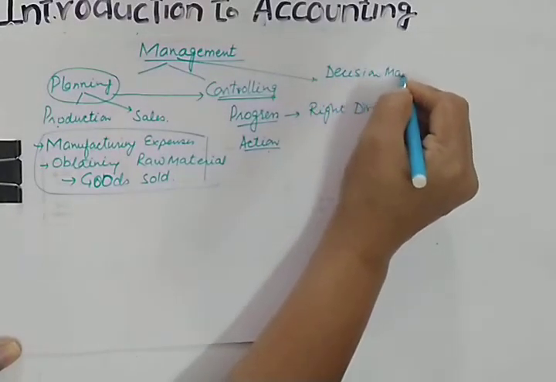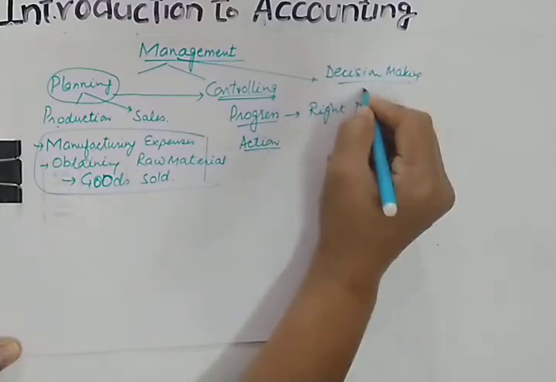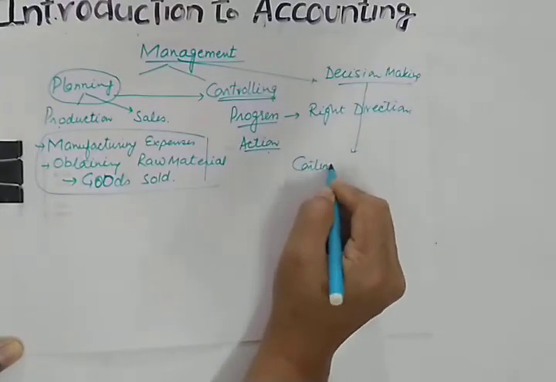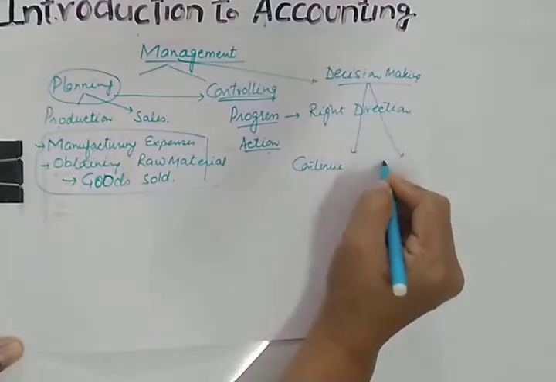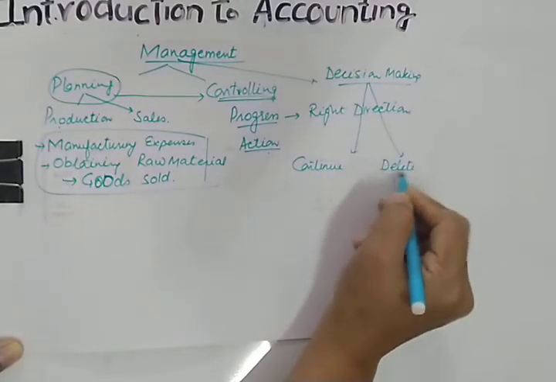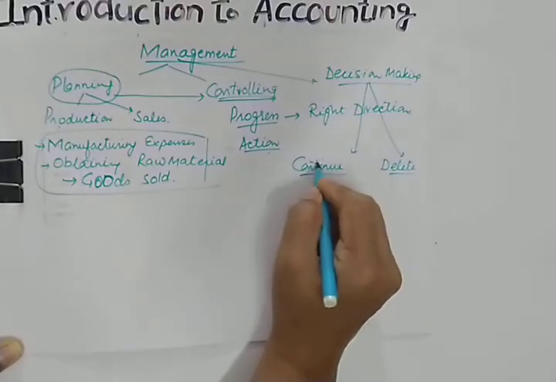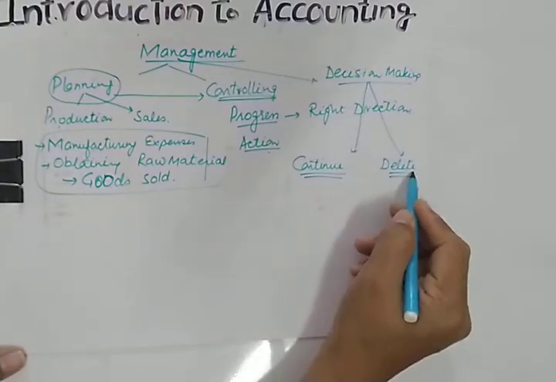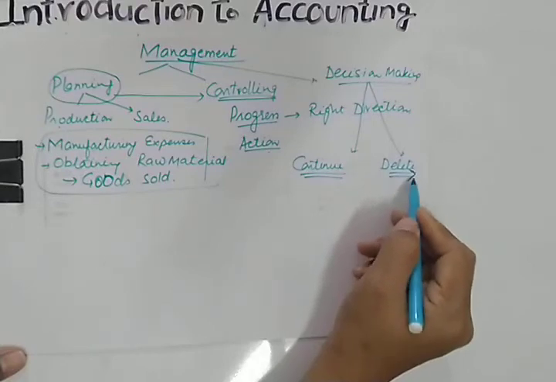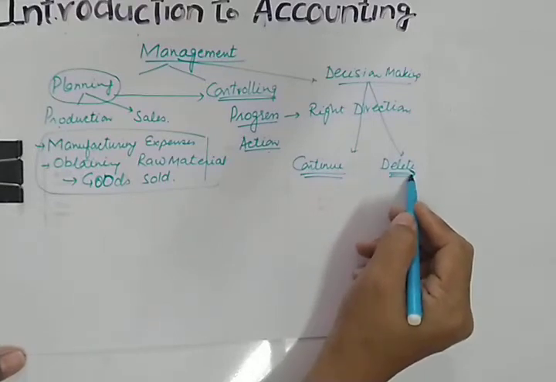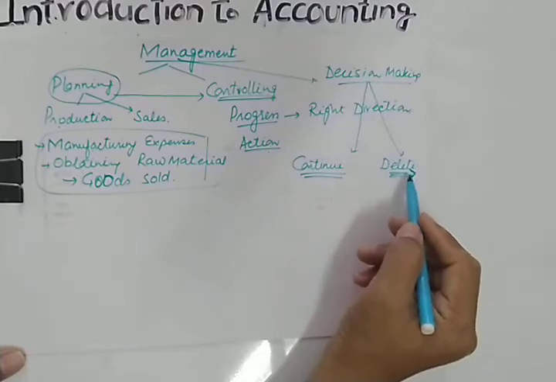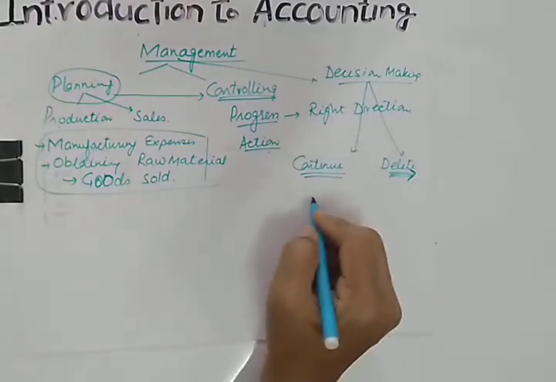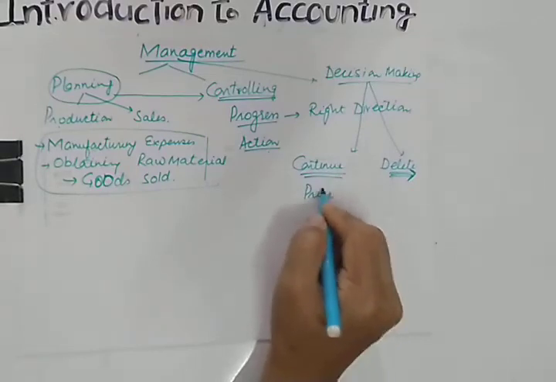What is the meaning of decision making? Management is the one who decides whether to continue a particular product line or to delete a particular product line, whether to continue the business or to get out of the business community. Because if continuously you are suffering loss, in that case you have to stop your business, and they are the ones who will decide the price of the product.